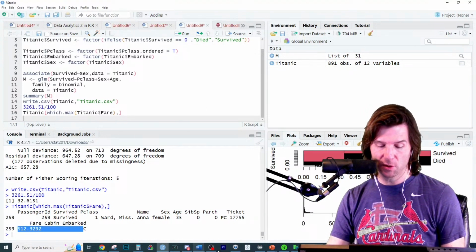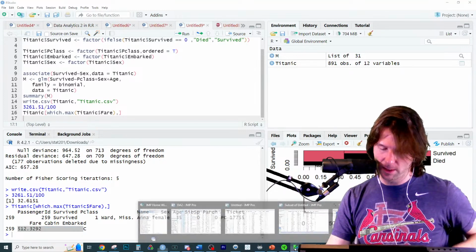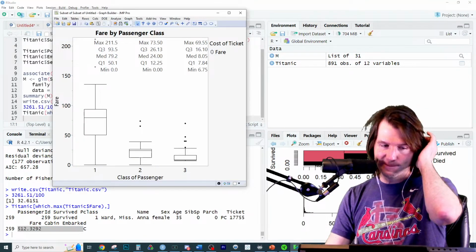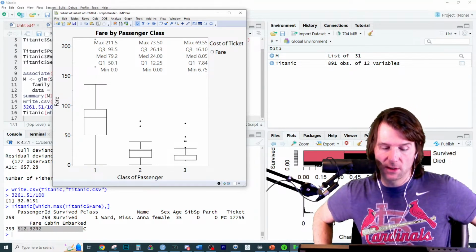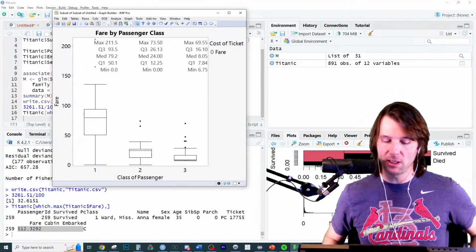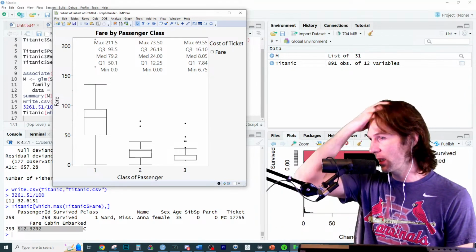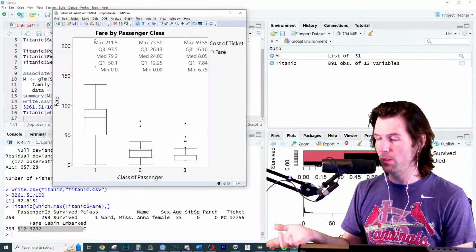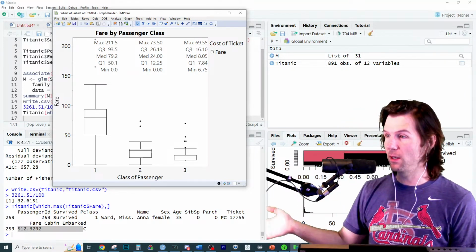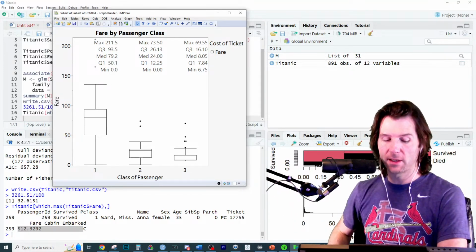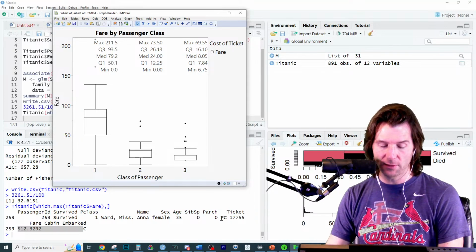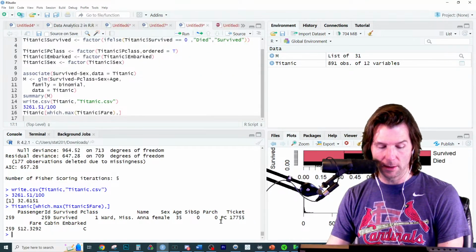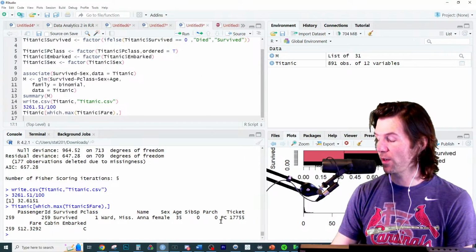Her fare was $512. It's not in our random sample. Interesting, right? That's a fun fact we just learned, that the most expensive ticket, and she didn't have any siblings, didn't have any parents on the Titanic because she was a maid. That explains why no siblings, why no parents. I thought she was like a celebrity or something, like a high class person. But nice to know she survived. There's her ticket number. Cool stuff right there.